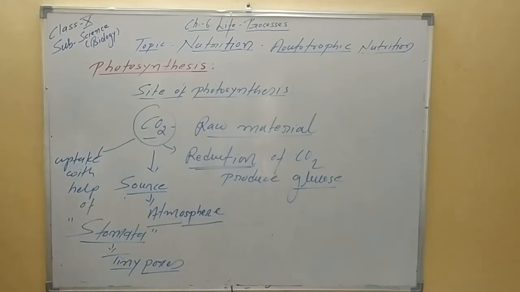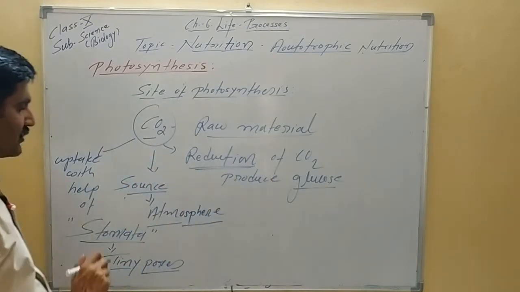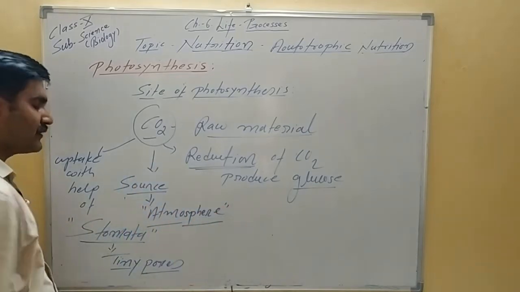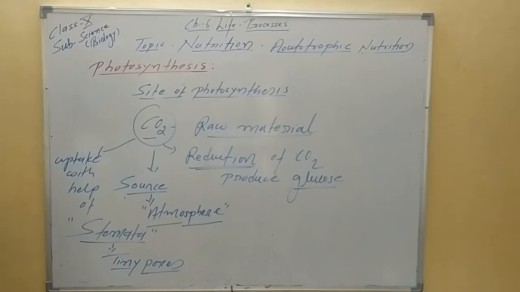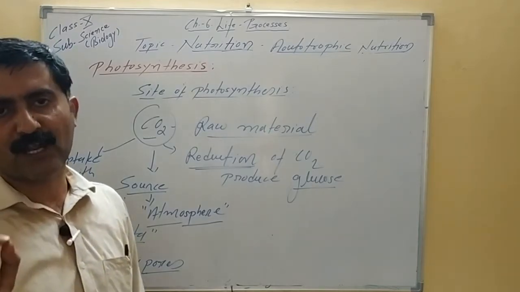CO2 is one of the raw materials. CO2 is reduced to produce glucose. The source of CO2 for the plant is the atmosphere. This is very important. The plant takes up CO2 through the stomata. Stomata are tiny pores present on the epidermis of the green parts of the plant.